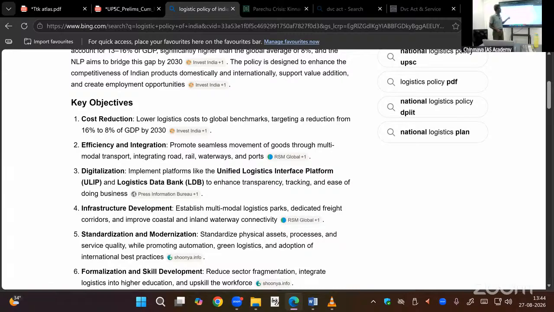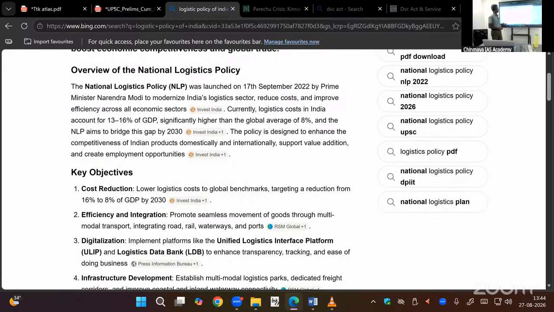Take down my logistic policy. Launched on 17th September 2022.